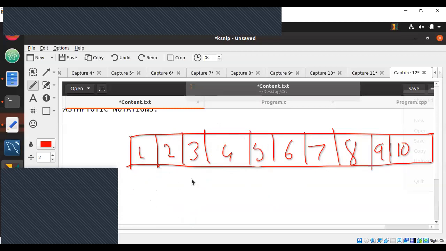So which one is important? Best case or worst case? Which is more important for our program?